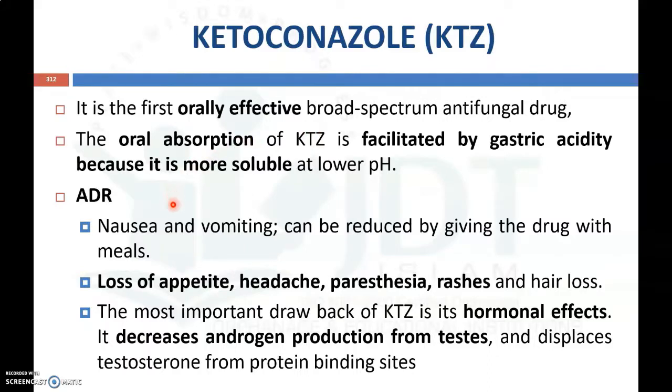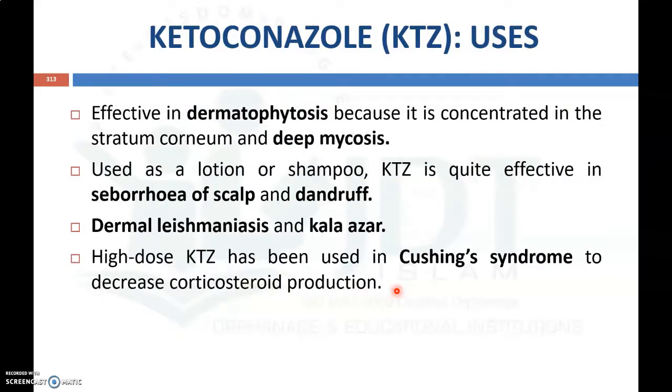Now coming to the adverse drug reactions, it will produce nausea and vomiting, which can be reduced by giving the drug along with meals. Other adverse drug reactions are loss of appetite, headache, paresthesia, rashes and hair loss. The most important drawback of ketoconazole for antifungal therapy is its hormonal effect. It will decrease androgen production from the testis, and also displace testosterone from the protein binding site. So these are the important adverse drug reactions of ketoconazole.